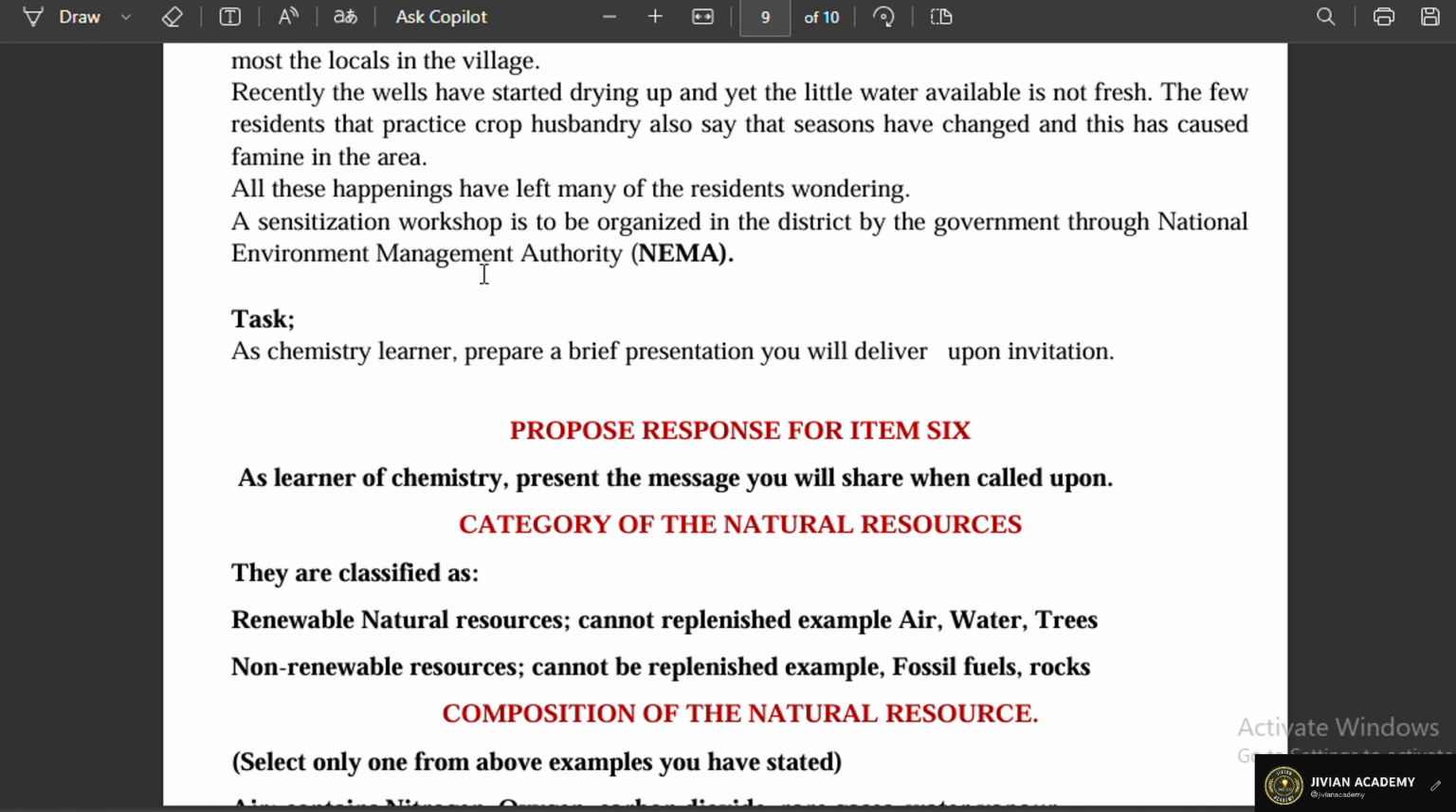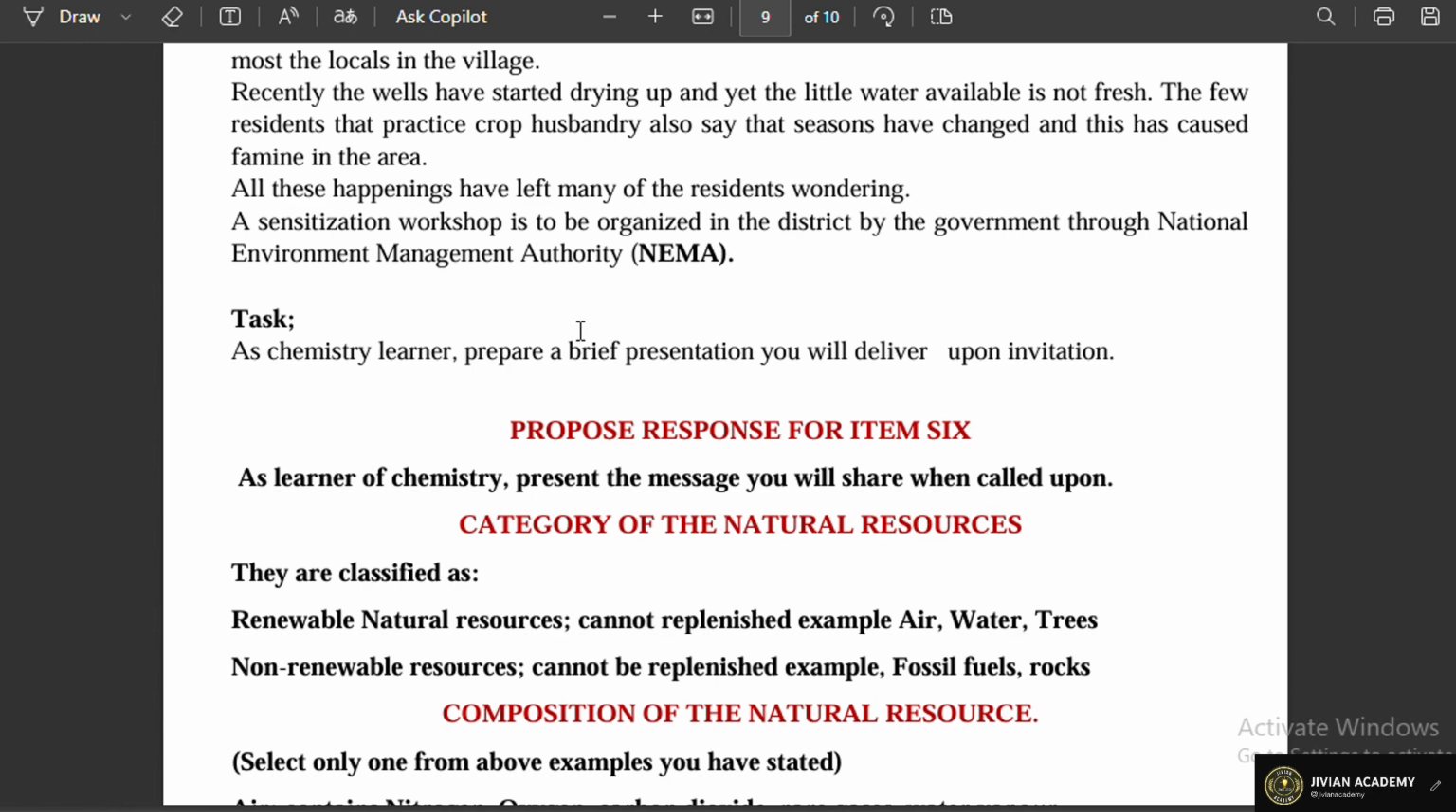A sensitization workshop is to be organized in the district by the government through the National Environment Management Authority, that is NEMA. The task: as a chemistry learner, prepare a brief presentation you will deliver upon invitation.